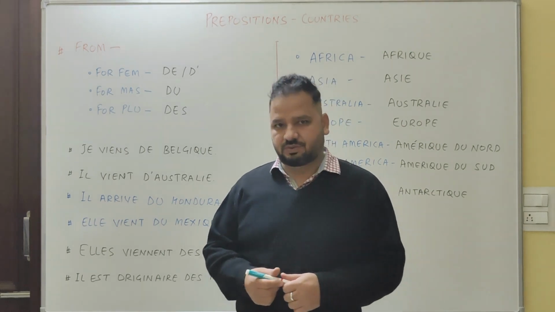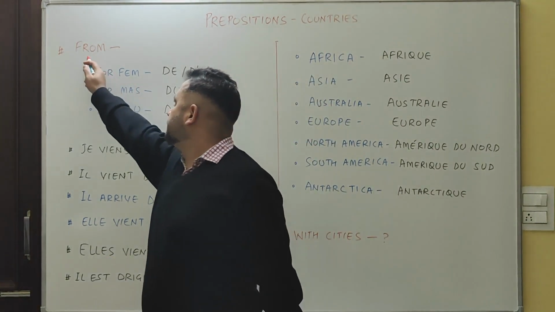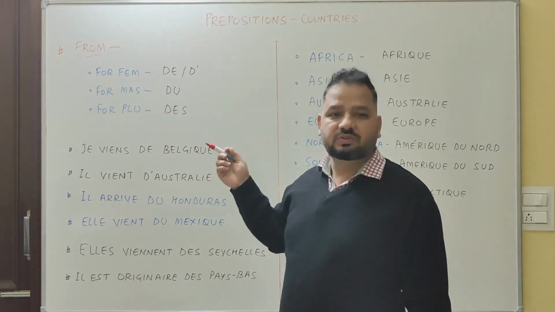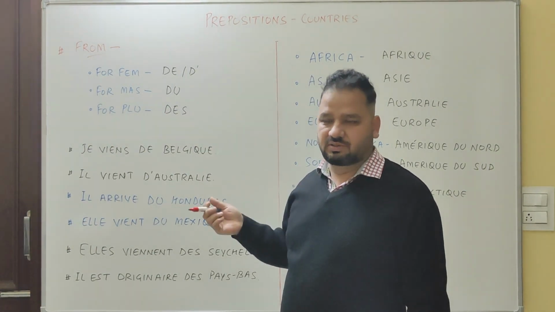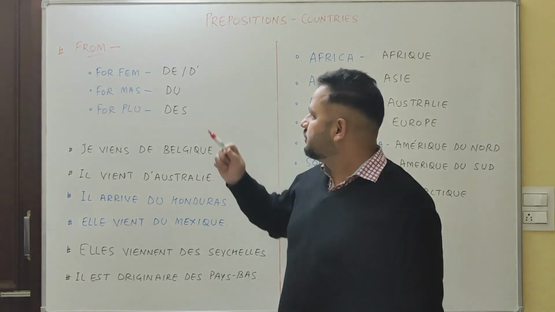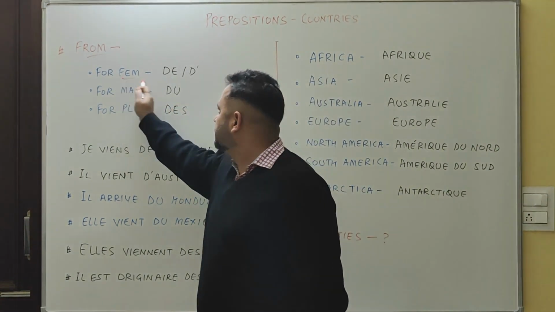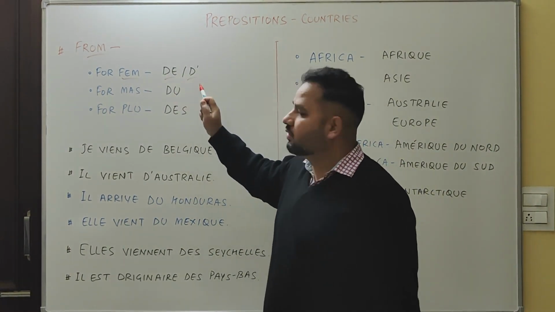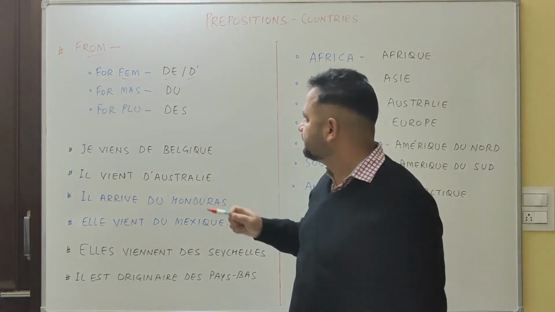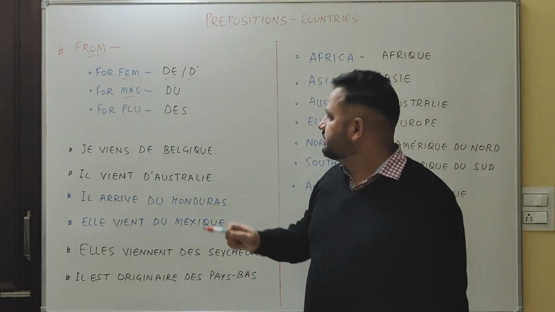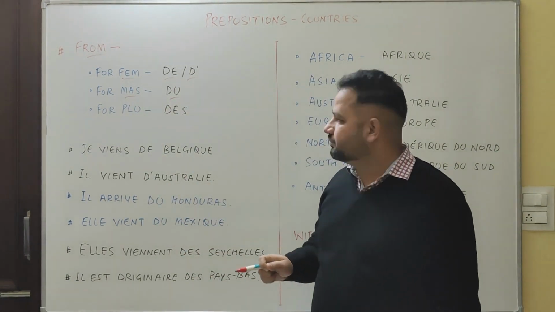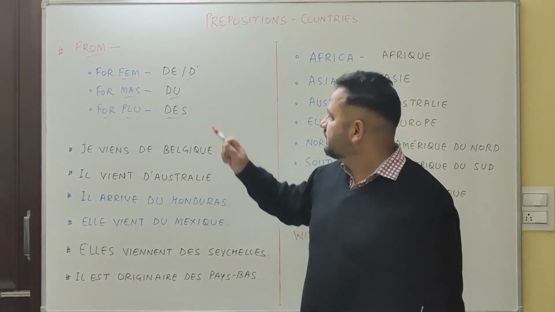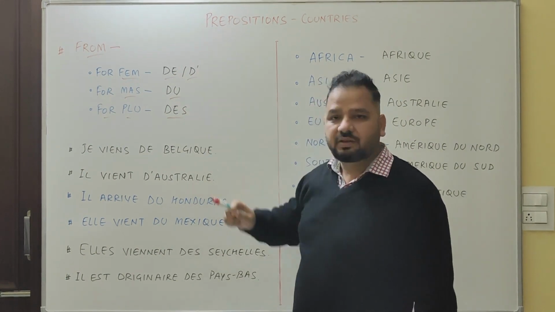I hope to and in is clear for the countries. Let's discuss from. The logic for masculine and feminine for the countries will remain the same, which I discussed in the last slide. For feminine countries, from is denoted with de or the apostrophe. For masculine countries, it will be du, and for plural countries, it will be des. Right? De, du, and des.